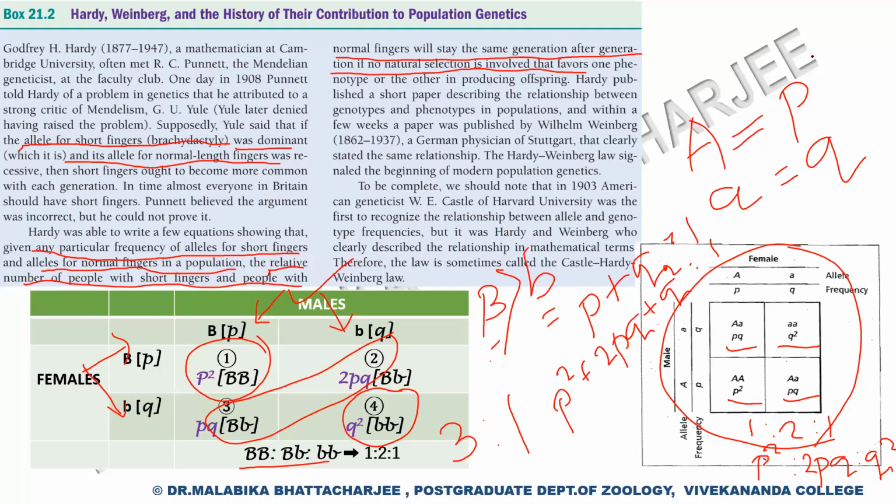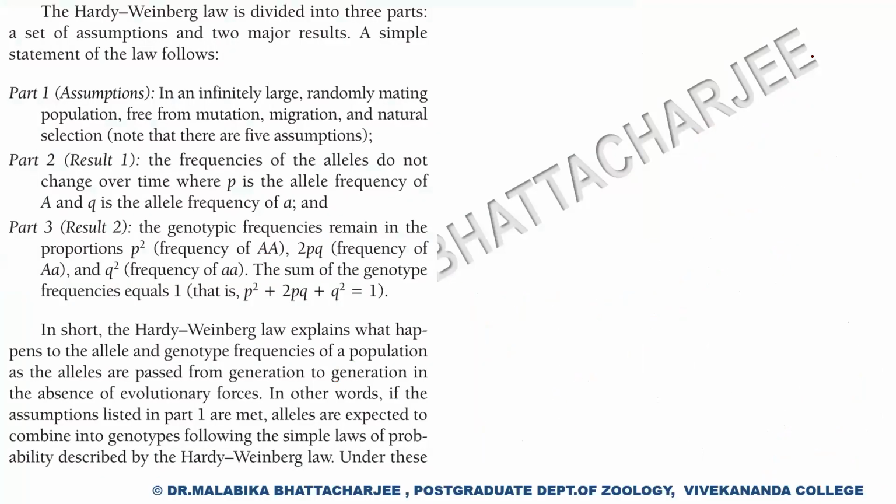So now coming to the Hardy-Weinberg law. When we talk about the Hardy-Weinberg law, it is divided into 3 parts. Part 1 is assumption. When we are assuming, we are establishing a mathematical law for a given population. A population resides in nature, and it is governed by a lot of natural forces. So when we talk about the Hardy-Weinberg law, we have to keep in mind that there are some restrictions put on these natural forces. So, there is assumption.